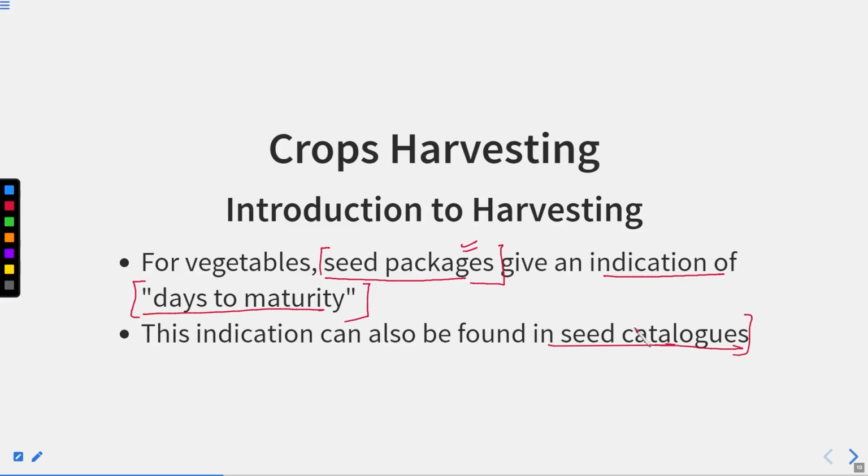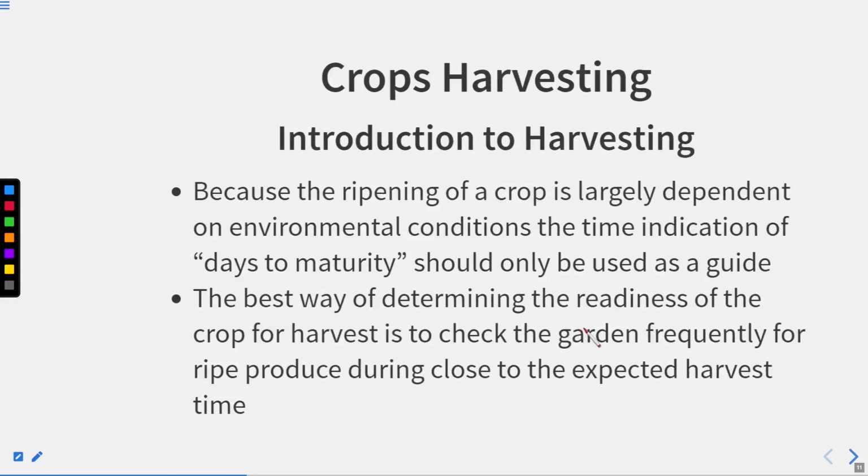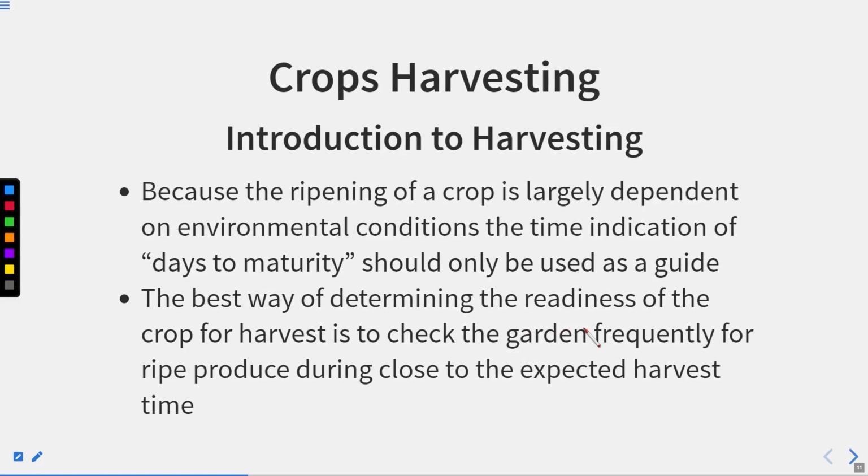So the seed catalogs indicate at what particular time the seed is going to mature. Accordingly, the vegetables can be consumed, because the ripening of the crop is largely dependent on the environmental conditions, and the days-to-maturity indication should only be used as a guide.